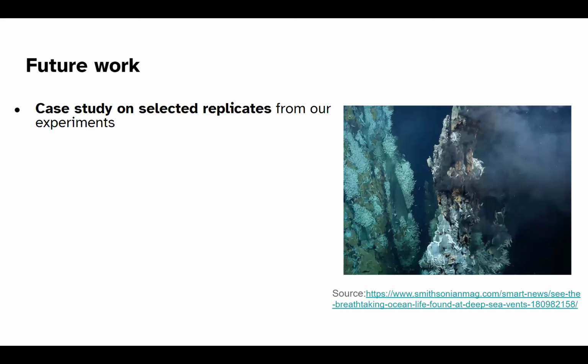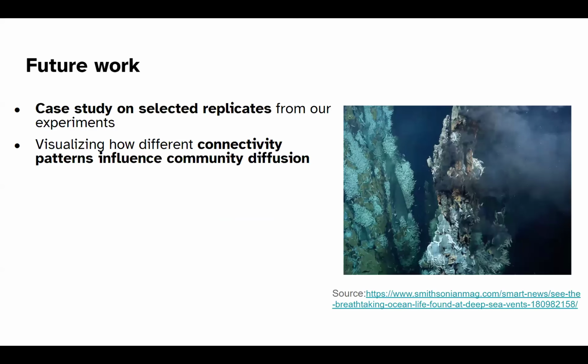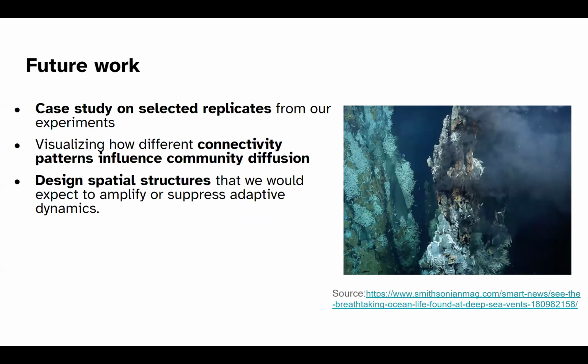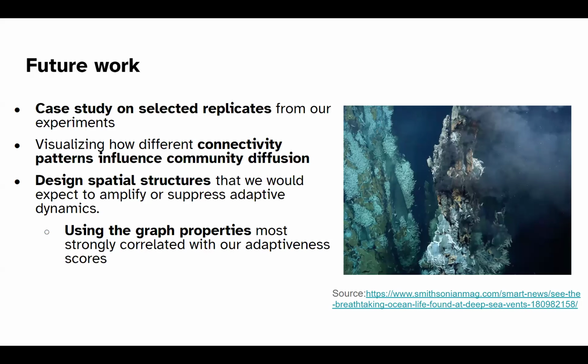In terms of future work, we're looking to do case studies on selected replicates, visualize how different connectivity patterns influence community diffusion, and design specific spatial structures that either amplify or suppress adaptive dynamics, using those graph properties that we found to be strongly correlated with those adaptiveness scores.